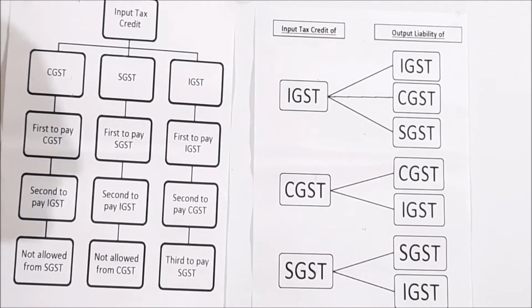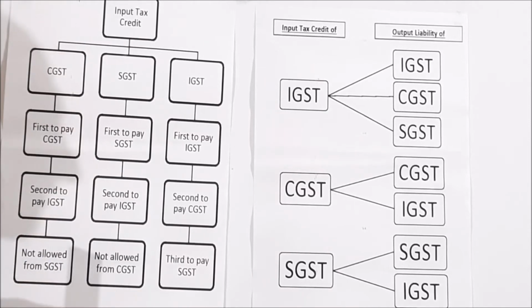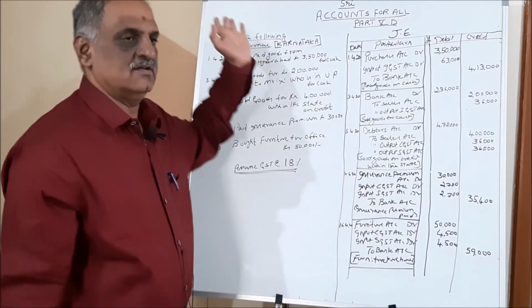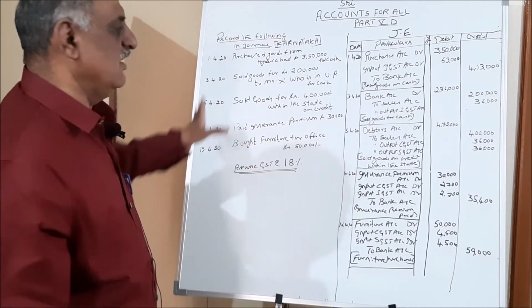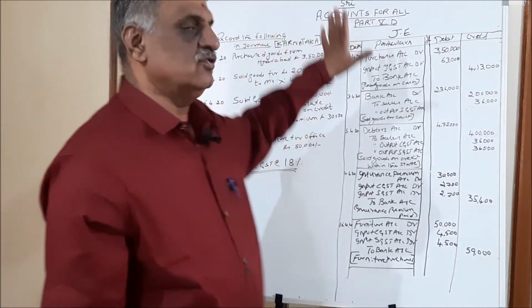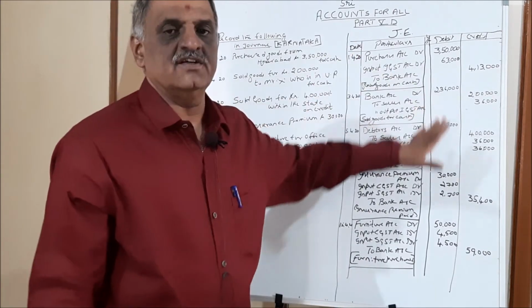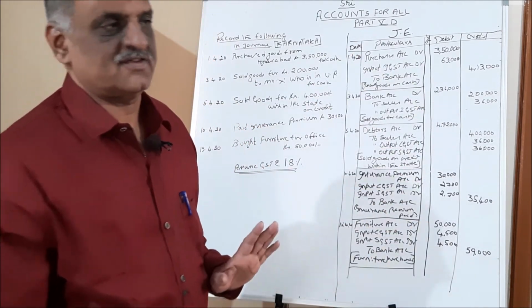Now let us understand passing journal entries on tax by taking a simple problem on journal. Now we'll take one small problem, only 5 entries, and see how to write those transactions as journal entries including tax.